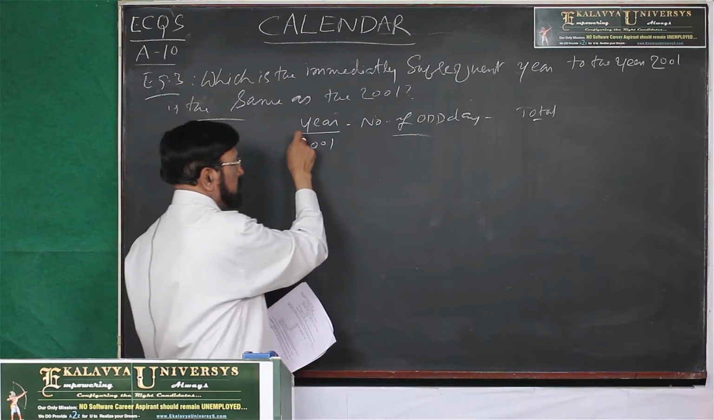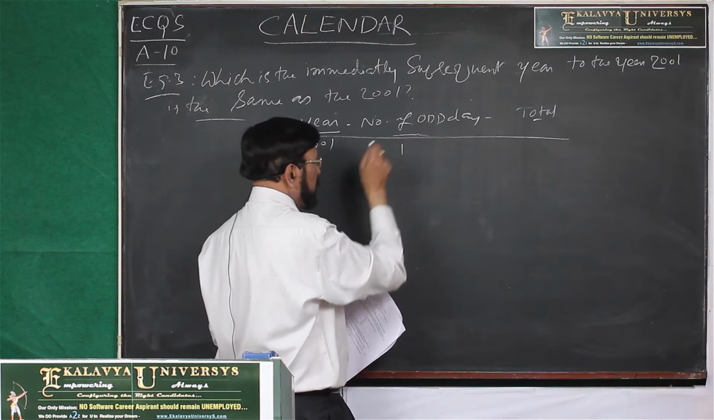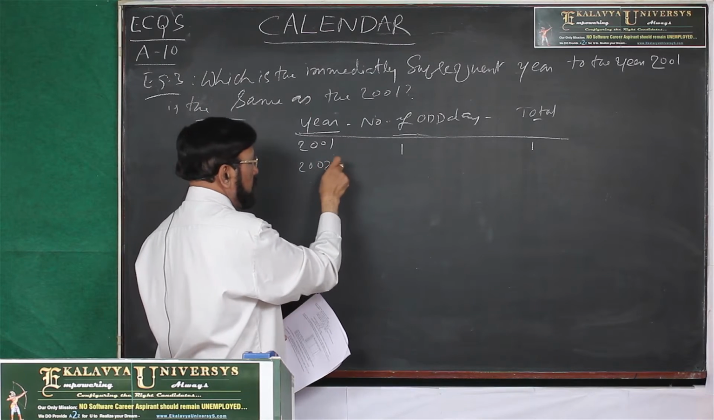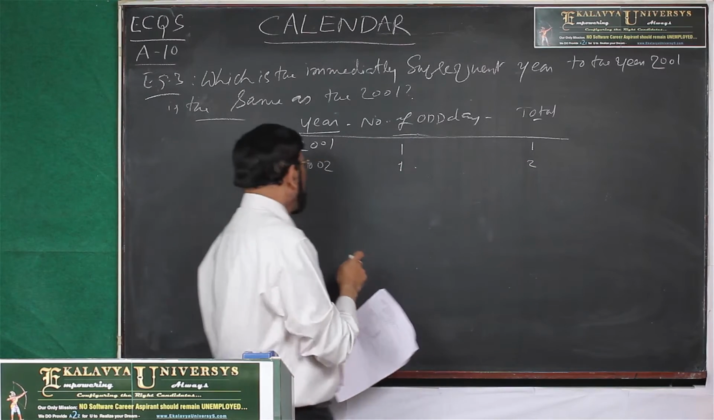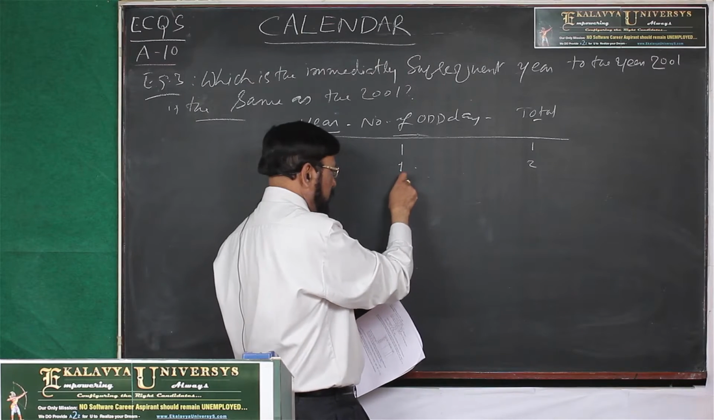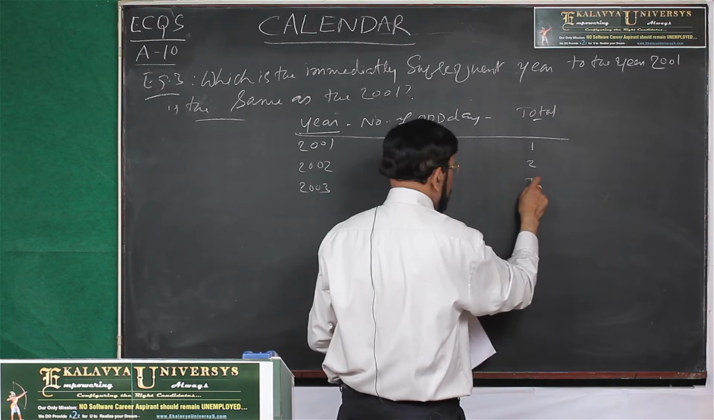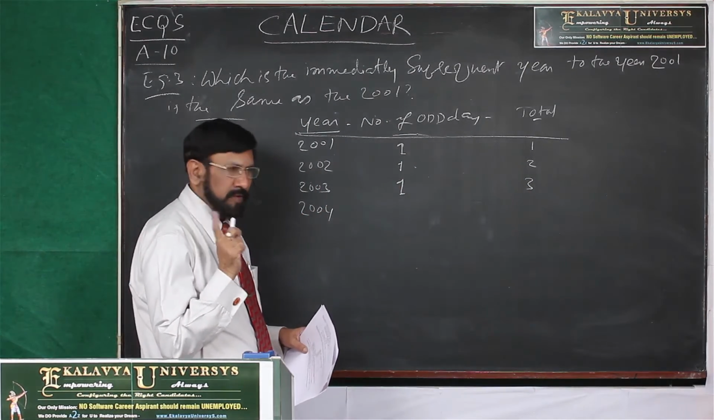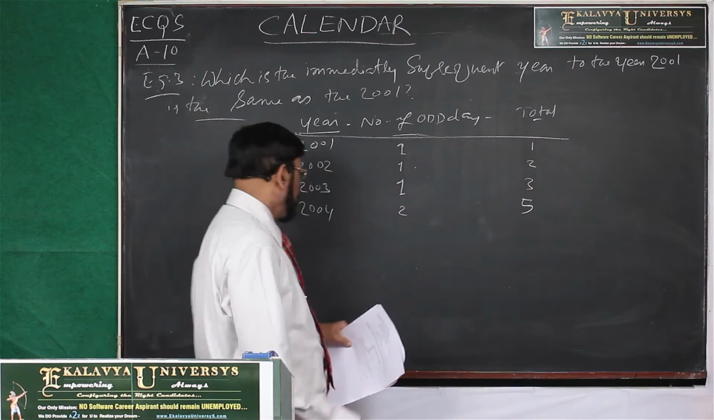Let me tell you the technique. For 2001, how many odd days are there? 1. Total is also 1. 2002, how many odd days? 1. So the total is 1 plus 1, 2. 2003 is also a non-leap year. For all non-leap years, odd days are only 1. So it comes to 3. Then 2004, as you know, is a leap year. How many odd days are there? 2. Then the total is 5.